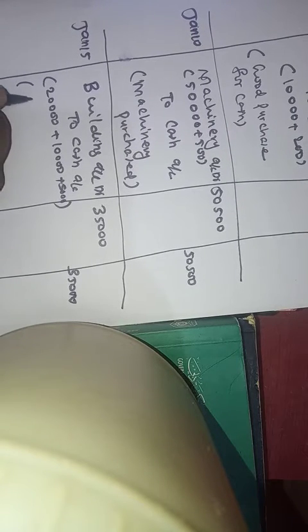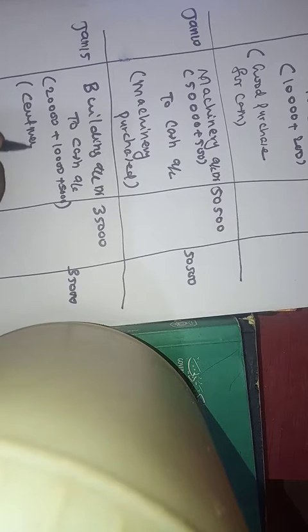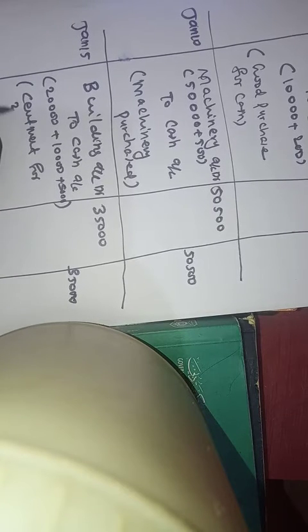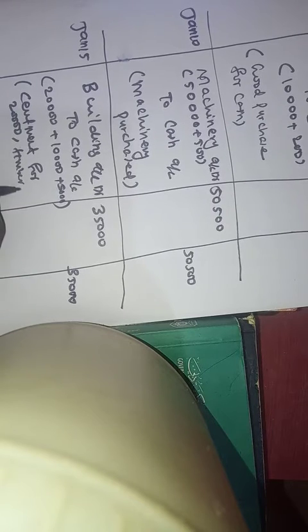The narration: cement for 20,000, timber for 10,000 and wages for 5,000. This is the narration. Up to this, the January 15 transaction is finished. Next we are going to do the next one. Next ones we can do continuously.